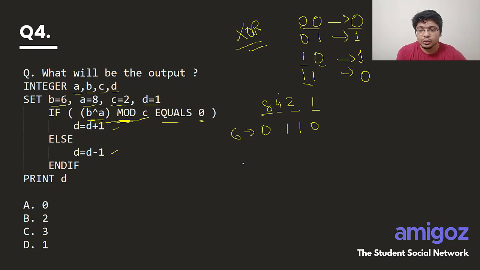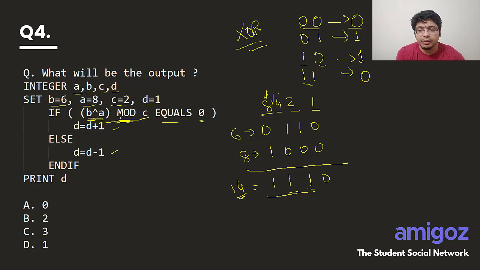What is A? So A is 8. How do you represent 8? 1, 0, 0, 0, because we just have to make this as 1, right? What is the XOR of these two? 0, 1, 0 is different, hence 1, 1, 0 is again different here, right? If you see here, 1 and 0 is different, again 1, and here also it is 1. What is the value of this? 2 plus 4 plus 8, right? So which is equal to 8 plus 4 is 12 plus 2, which is 14, hence 14, right? So we'll see, this gets replaced by 14.